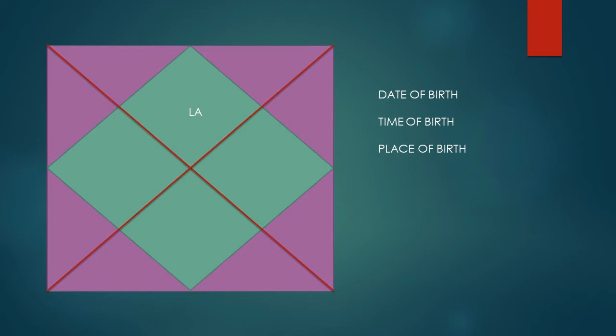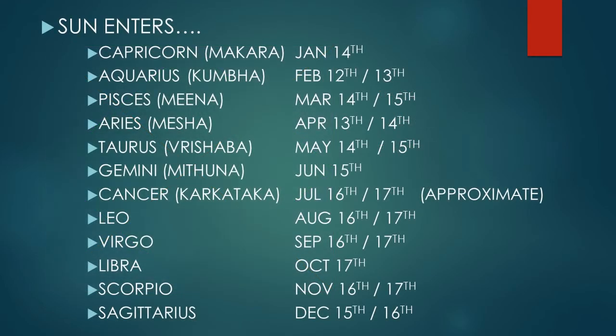Now, how can we say which zodiac sign is rising? Which zodiac sign occupies the first house? How can we say that? I shall give an example. For example, if a person is born on July 25th, 2020 at 6 a.m. at your place, now let us assume the sunrise time at your place is 6 a.m.